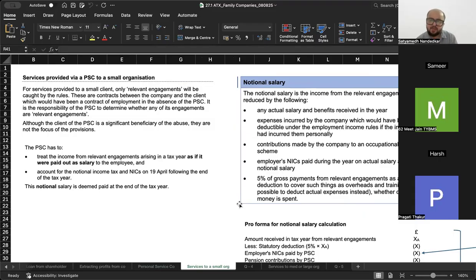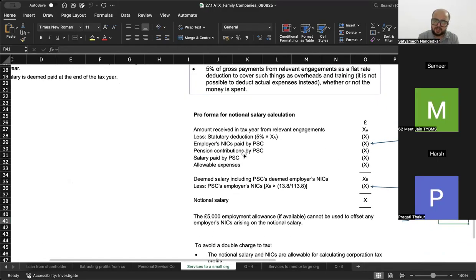अब नोशनल सैलरी कैसे निकलेगा? Notional salary is the income from relevant engagements reduced by the following. आपको नोशनल सैलरी का कैलकुलेशन ऐसे करना है. This formula you have to learn. Amount received in tax year from relevant engagements minus 5% statutory deduction minus employer NIC paid by PSC, pension contribution paid by PSC, salary paid by PSC. Then allowable expenses, you will get deemed salary including PSC's deemed employer NIC. उसमें से आप again calculate करो that amount into 100 by 113.8. You will get the notional salary figure.